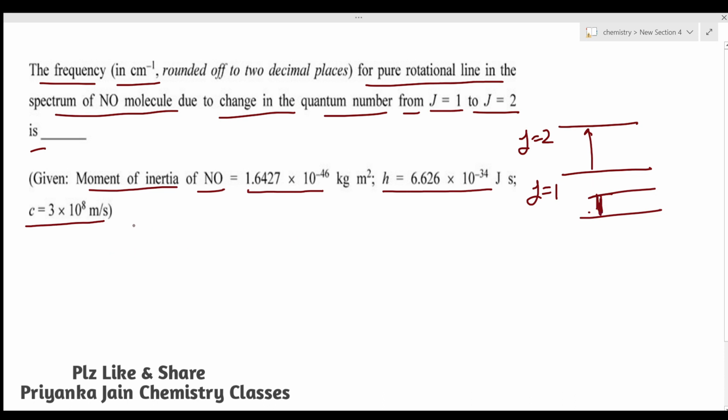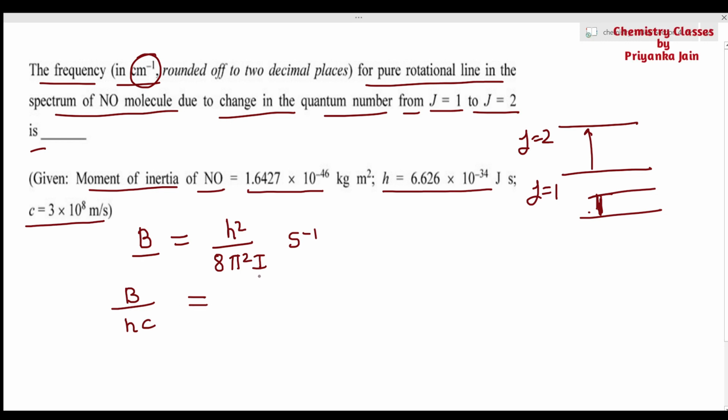If you have seen the video of rotational spectroscopy, you know that the rotational constant B is given by the formula h square upon 8 pi square I. This value is actually in second inverse. Whenever we have to find this value in centimeter inverse, we have to divide it by c. When you divide by c, you get h upon 8 pi square I c. Now we have to find the energy.